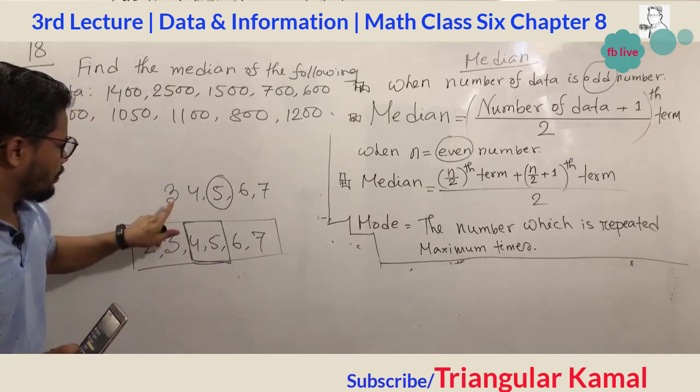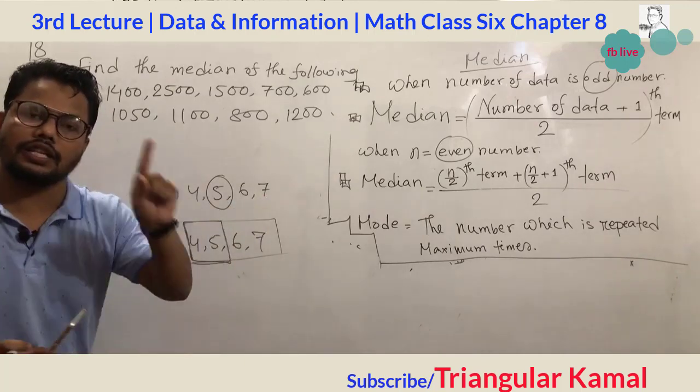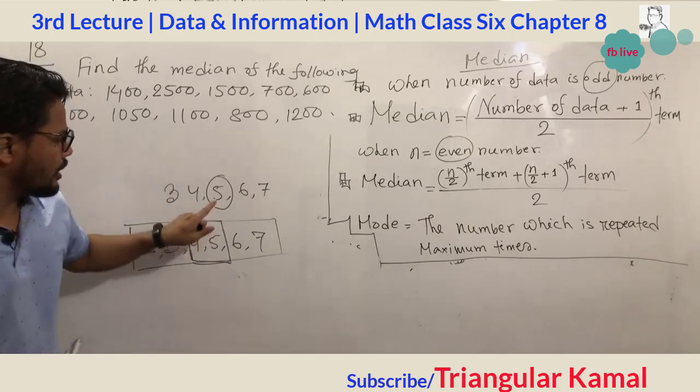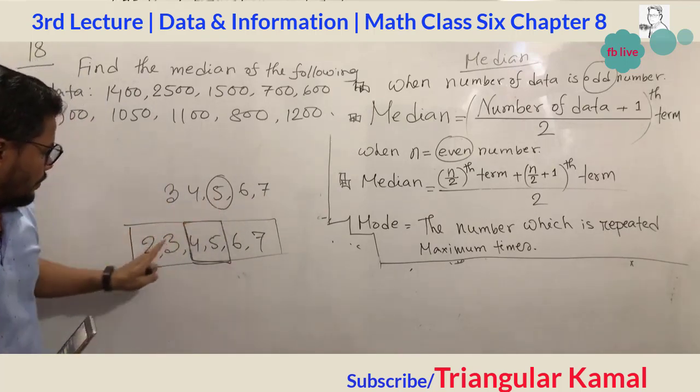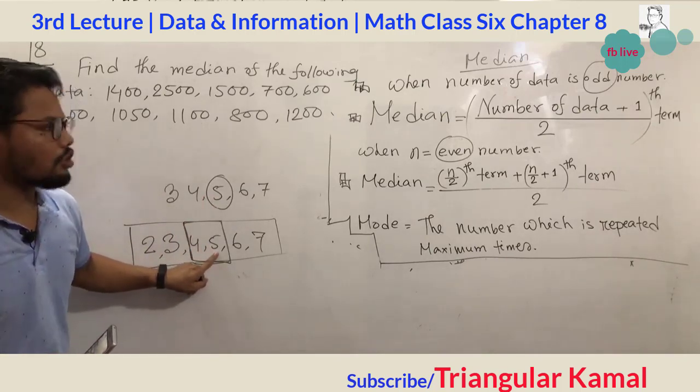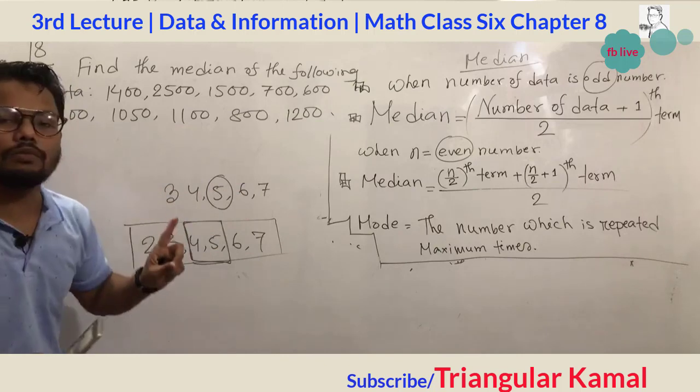But when the given data is odd, we see only a single one in the middle. So how can we find 4 and 5 as the median? It completely depends on the formula for even numbers.